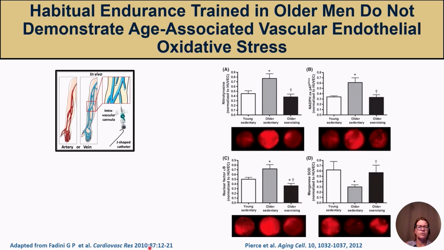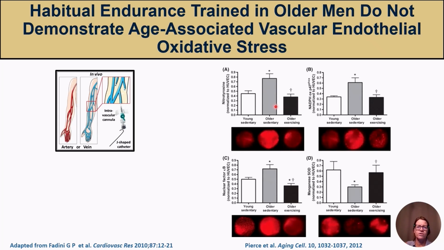In a subsequent study, they performed an endovascular biopsy of the brachial artery and looked at endothelial proteins of nitrotyrosine, which is an oxidative footprint, NADPH oxidase, which is a key source of reactive oxygen species, nuclear factor kappa B, which is a potent transcription factor for inflammation, as well as mitochondrial superoxide dismutase in groups of young sedentary in the white, older sedentary males in the gray, and in an age-matched group of older endurance-trained men in the black here.